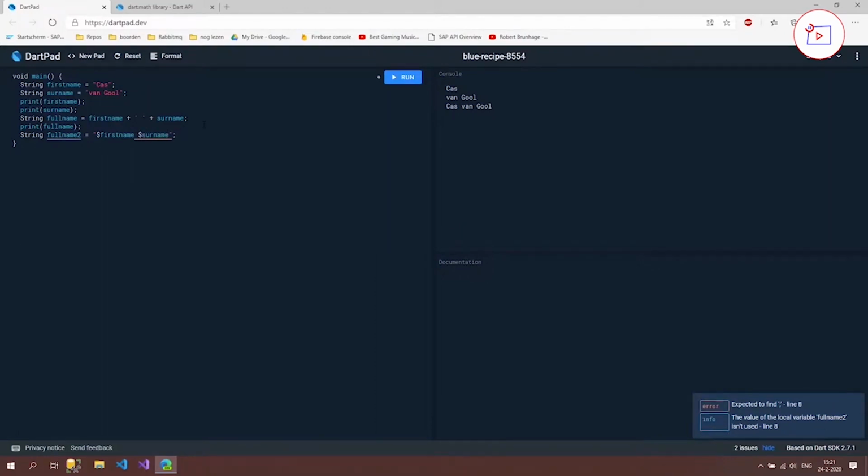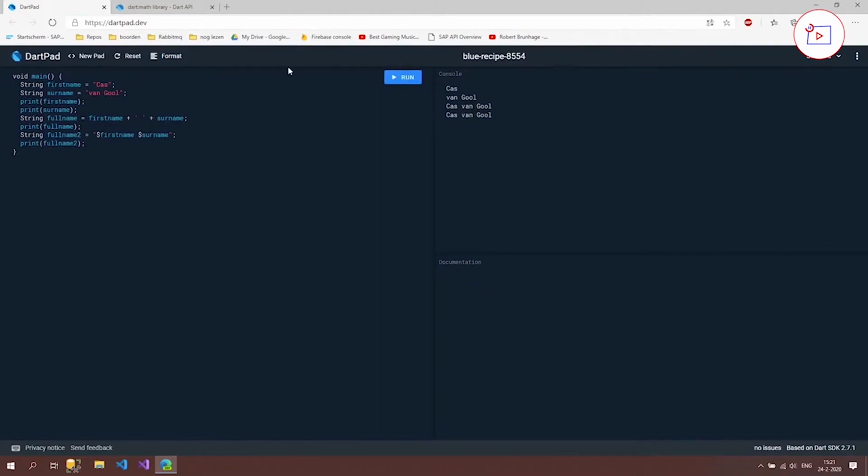and press a semicolon. So what it's going to do now is take the text that we have here and print out firstName at this position, then put a space between, and then print out surname in that position. So let's see if this is working. I have to type the name right, and let's press run. And as you can see, it's still working.